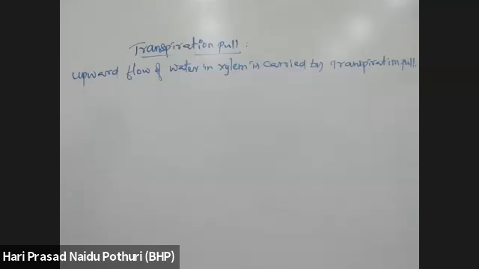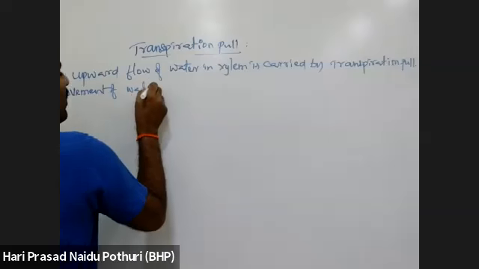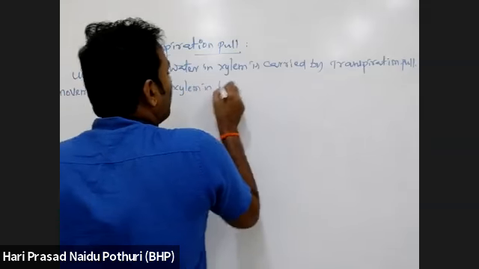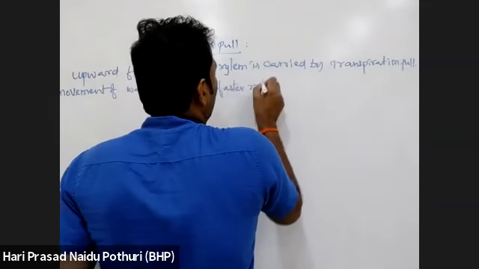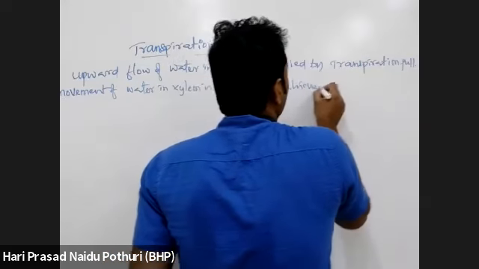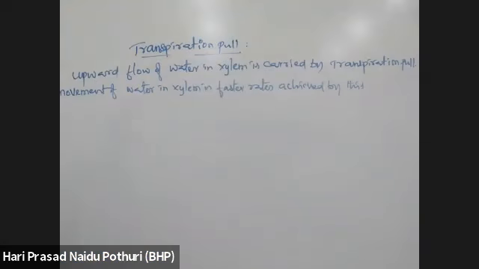Okay, here this movement of water in xylem at faster rates can be achieved by this. So transpiration pull is responsible for the upward movement of water in the xylem vessels at faster rates. The rate of movement is very fast when we compare it to normal movements.